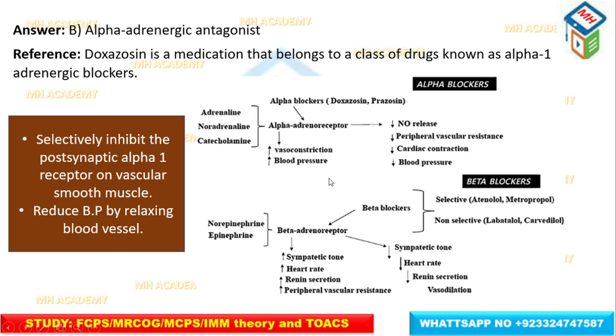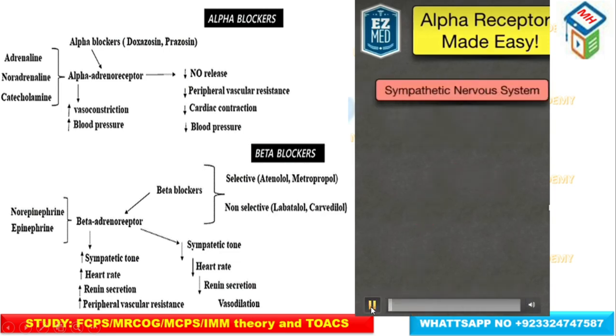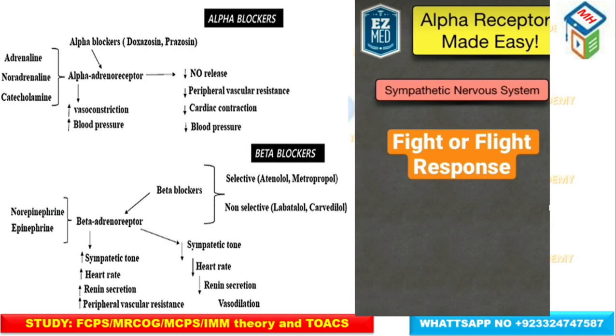Beta blockers are also given, for your information. Again, alpha blocker here, and this is a diagram. This is a video showing you the functions of alpha 1 receptors. Alpha receptors are part of the sympathetic nervous system, or the fight or flight response.